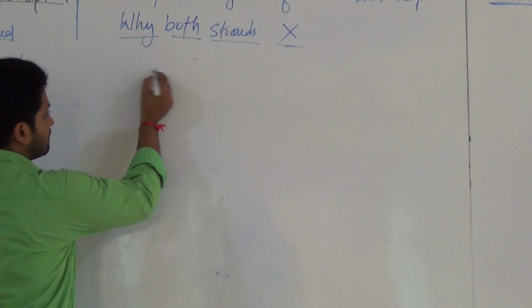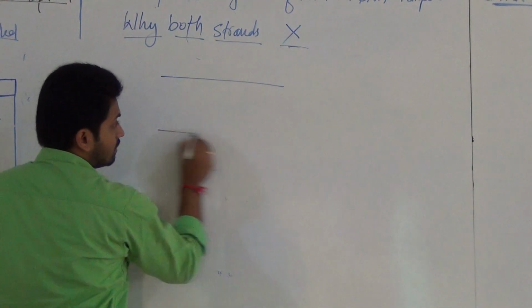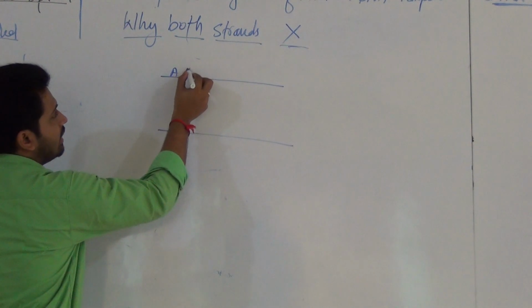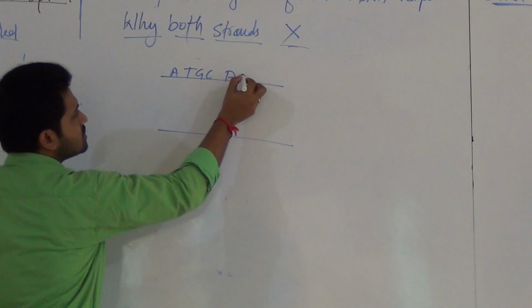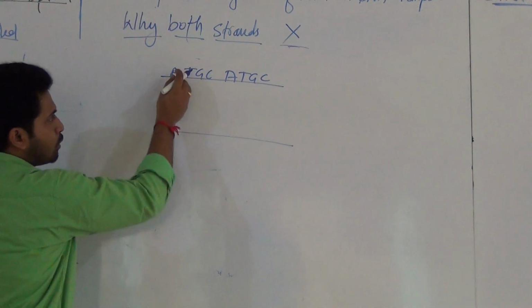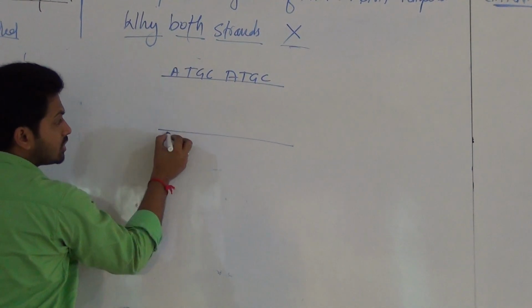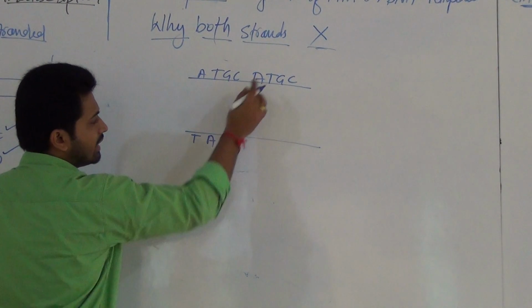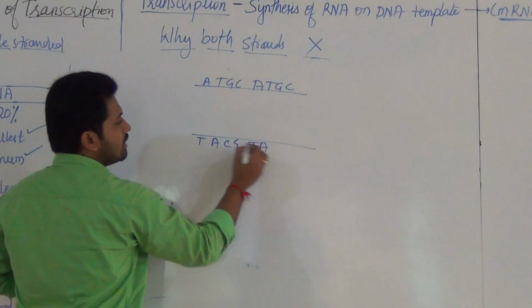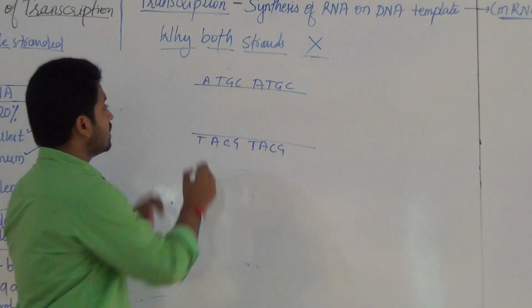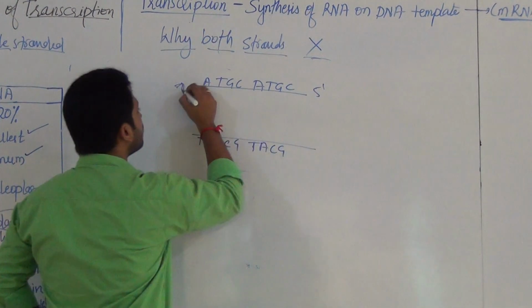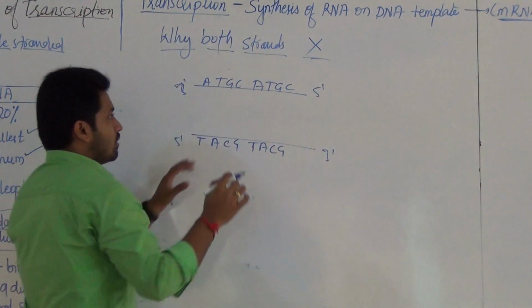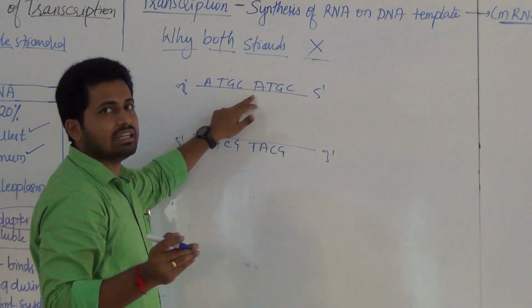One simple thing here: these are the two strands of DNA. Suppose this is ATGC, and opposite to this, the complementary base pairs: T pairs with A, then G with C, and the same repeats here. TACG. Now suppose this strand has 3' to 5' polarity, which will act as template, and this is 5' to 3'.